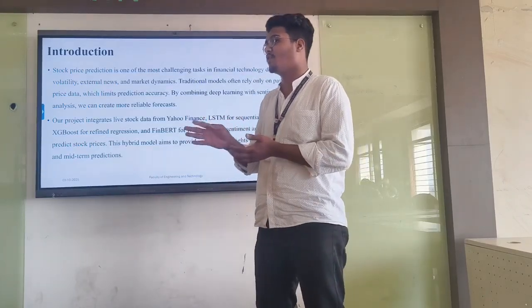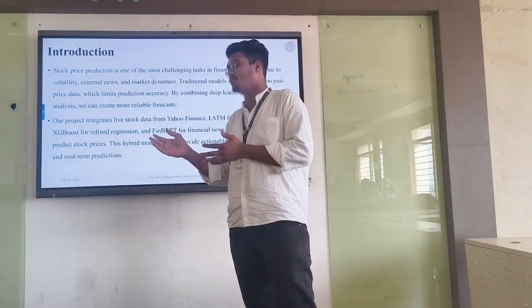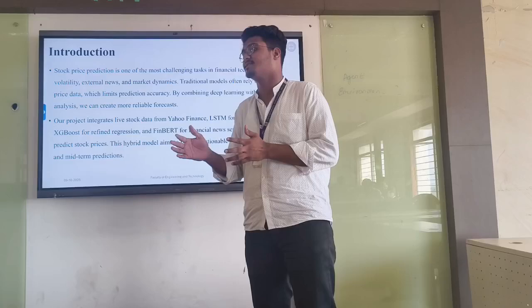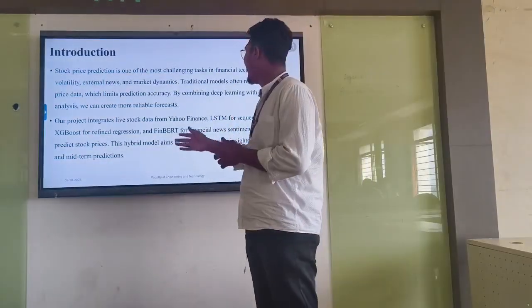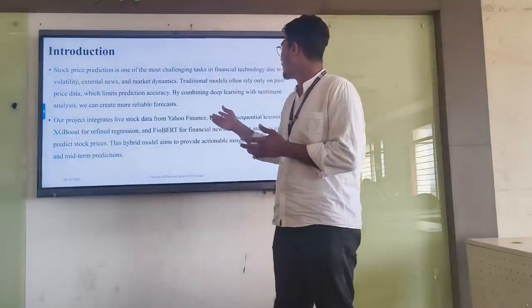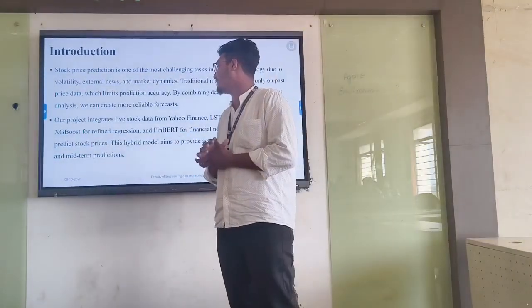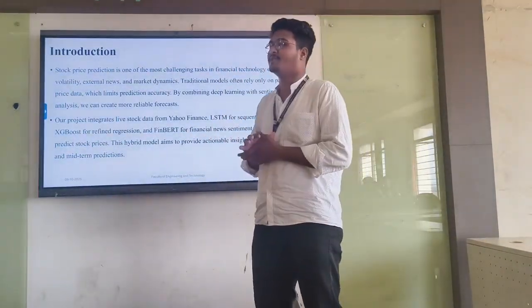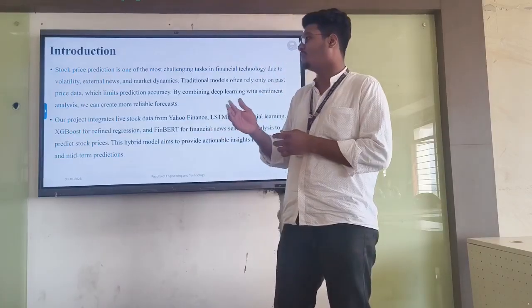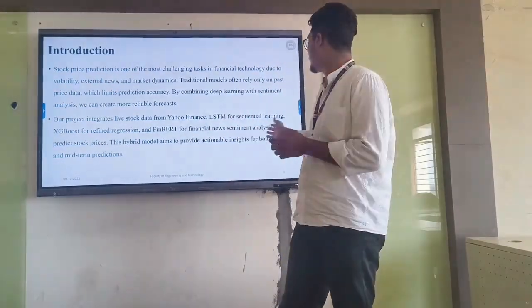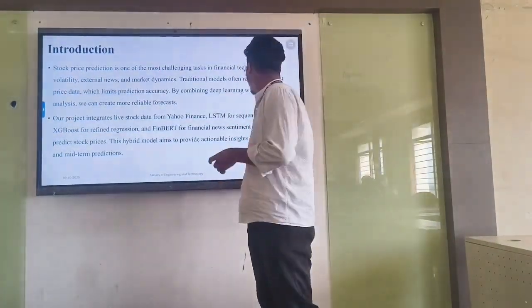It takes 3-4 kinds of data from the stocks, combines and analyses them, and gives accurate predictions. We are also using a sentiment tool for financial news sentiment analysis, which helps predict stock prices. This hybrid model helps predict both short-term and long-term.